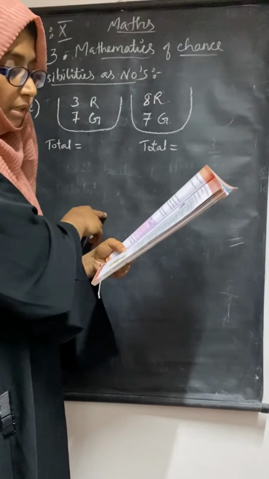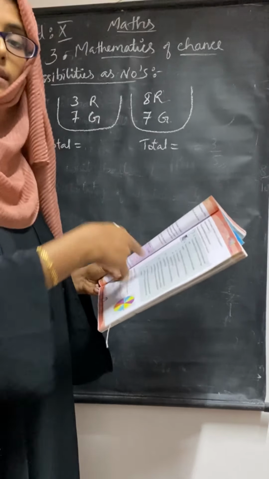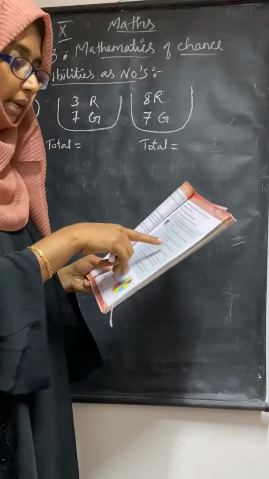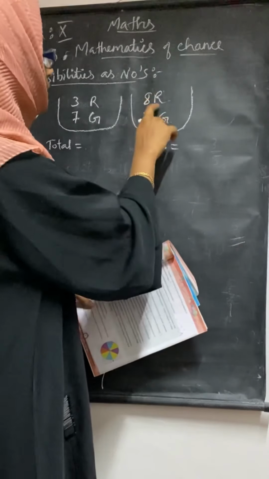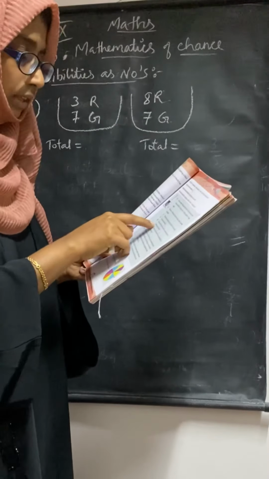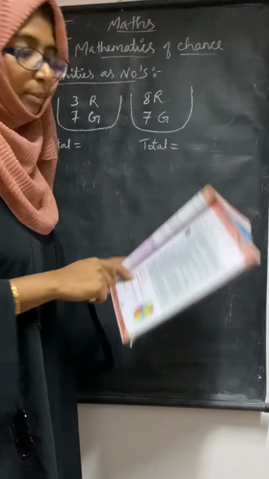Second question, from the second bag. From the second bag means they did not mention which color. That means it's usually the red only. First they asked red. So in the same way, what is the probability of the red from the second bag? That is the second question. Third, if all the balls are put in a single bag, at that time what is the probability of red?